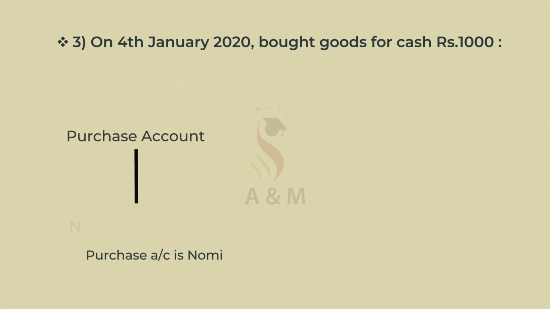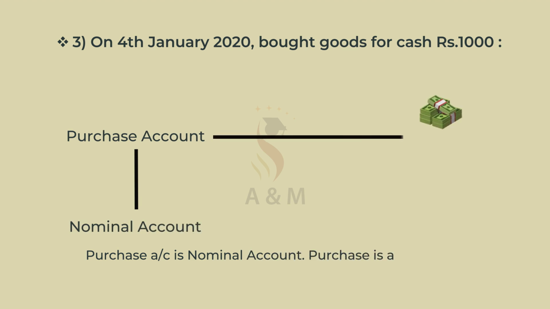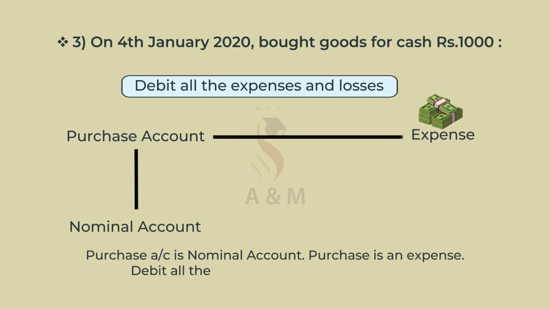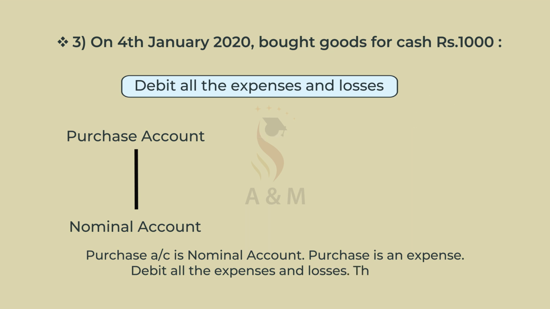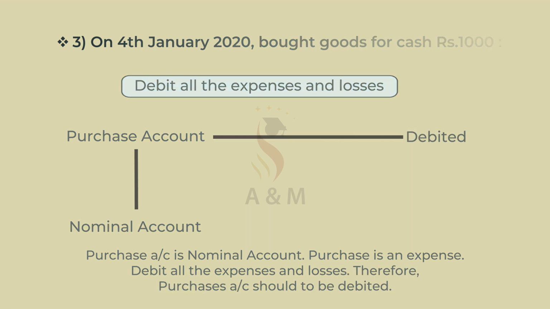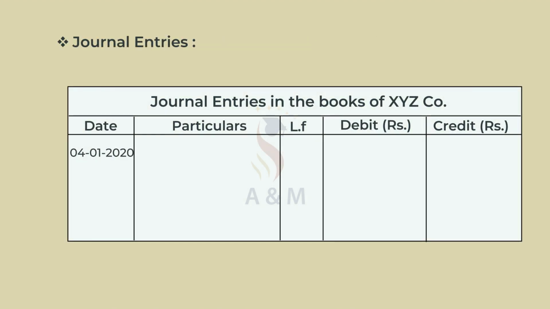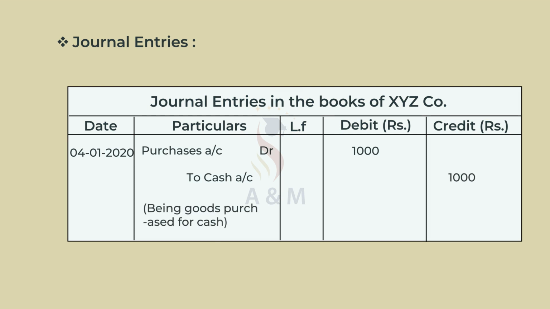Purchase account is a nominal account. Purchase is an expense. Debit all the expenses and losses. Therefore, purchase account should be debited. And the journal entry is purchases account debtor to cash account rupees 1,000, being goods purchased for cash.